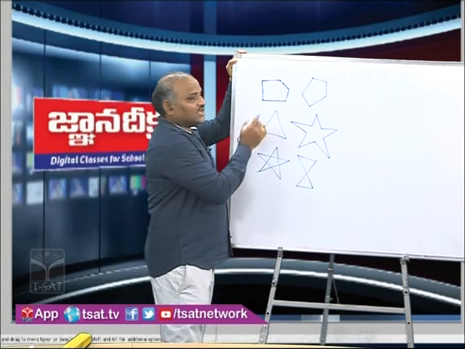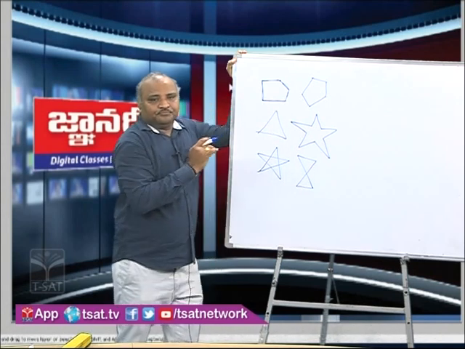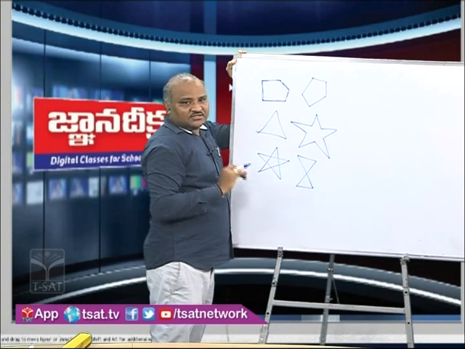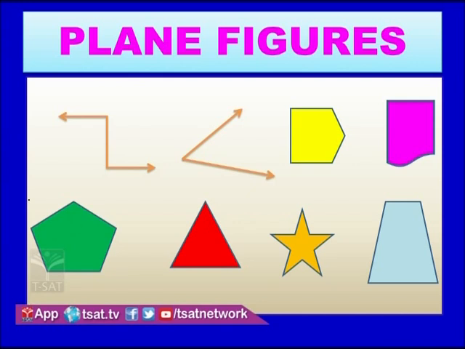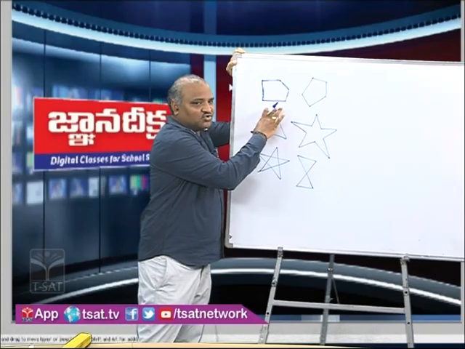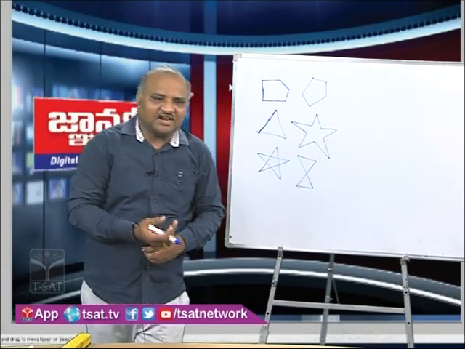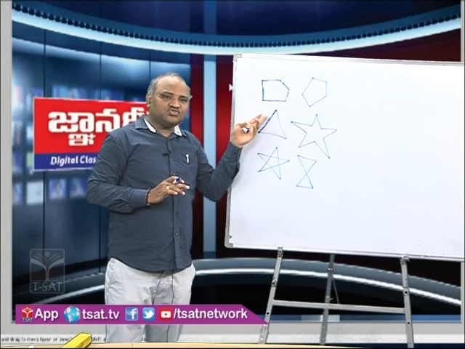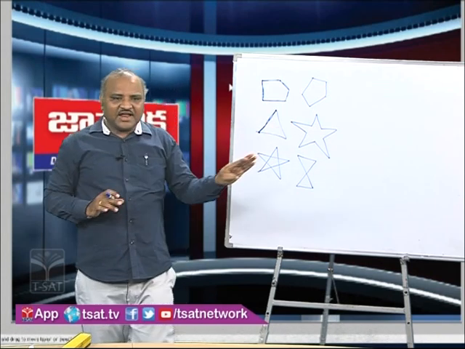You can observe clearly on the picture that the closed figures on the screen have some line segments as boundary lines. See here, one line segment, and for this line segment we have two endpoints. At the two endpoints only they are intersecting the other line segments. They are not intersecting other line segments at different points. Only at the endpoints they are meeting other line segments.